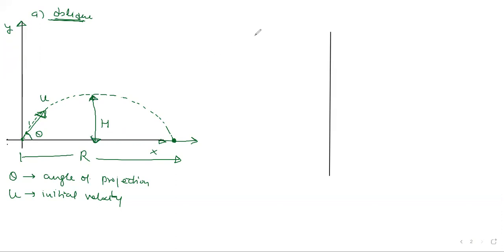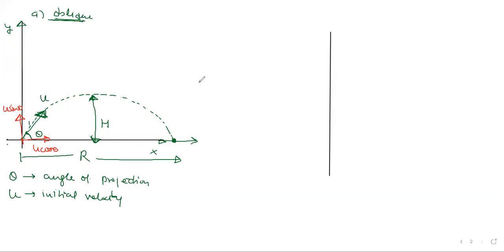Okay. So what you do is this thing. Look here. We divide this motion into two components. This initial velocity you are breaking into two components, one vertical component and one horizontal component. So this vertical component, let's call that u sin theta, right? And the horizontal component will be called u cos theta. I have divided this two-dimensional motion into one-dimensional motions. Okay. Now what do we have to do?